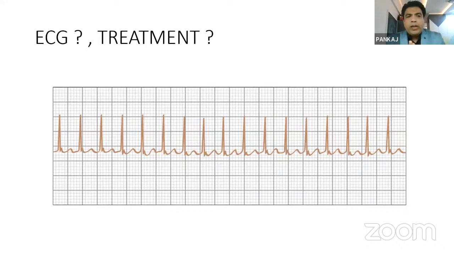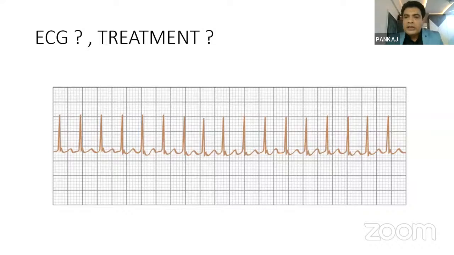Now we come to the ECG picture. Everyone knows that this is a very common ECG, supraventricular tachycardia. Rather than supraventricular tachycardia, we call it a narrow QRS tachycardia, where the QRS duration is less than 0.08 seconds. So how to differentiate? There is one differential diagnosis. Sometimes in regular practice, we confuse it with sinus tachycardia, where the heart rate is approximately 180 to 200. Many times the ECG has been sent to me: Dr. Pankaj, can you please explain whether it is an SVT or a significant sinus tachycardia?